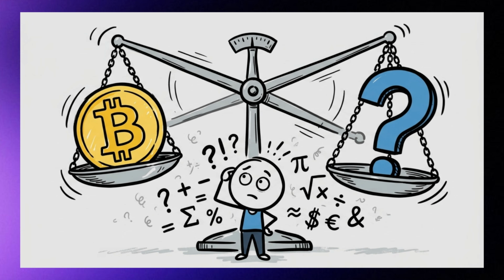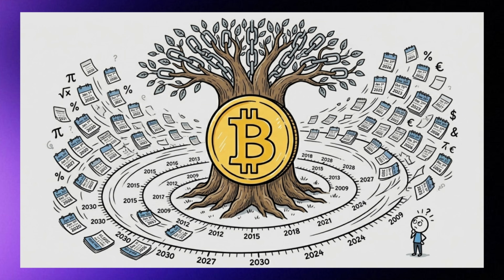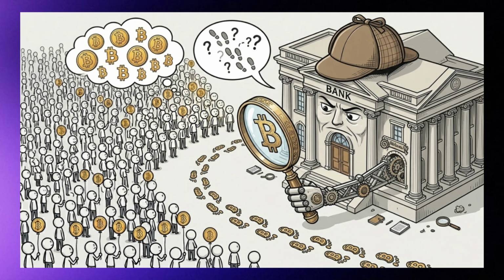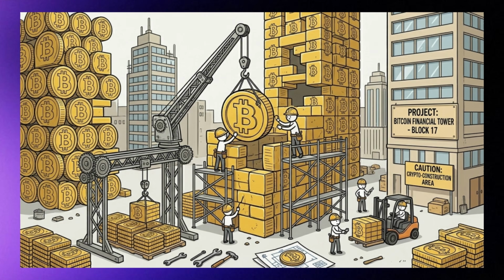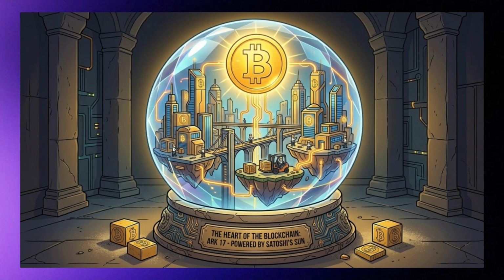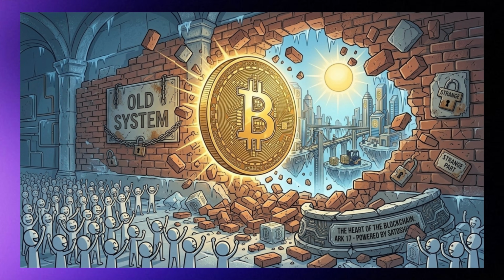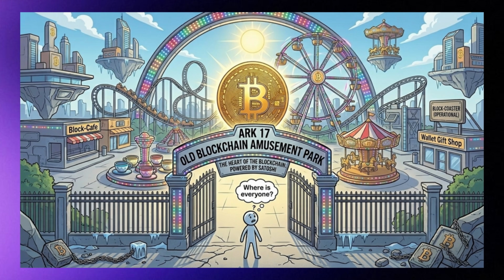Something doesn't add up. Bitcoin has existed for more than 15 years. Millions of people own it. Governments talk about it. Banks track it. Entire companies have built themselves around it. Some people even call it the future of money. So here's the strange part. If Bitcoin is really that revolutionary, why isn't everyone using it?